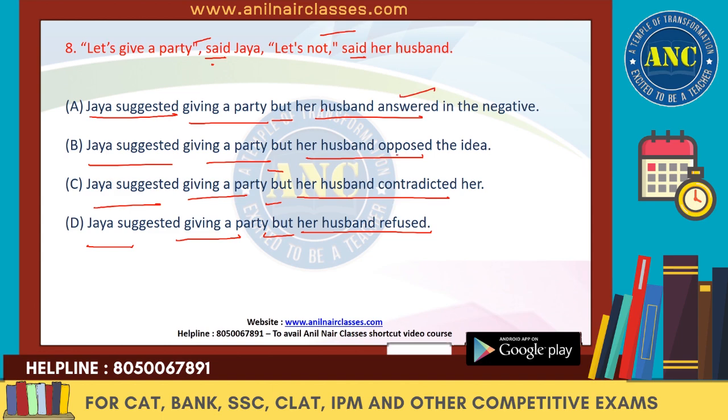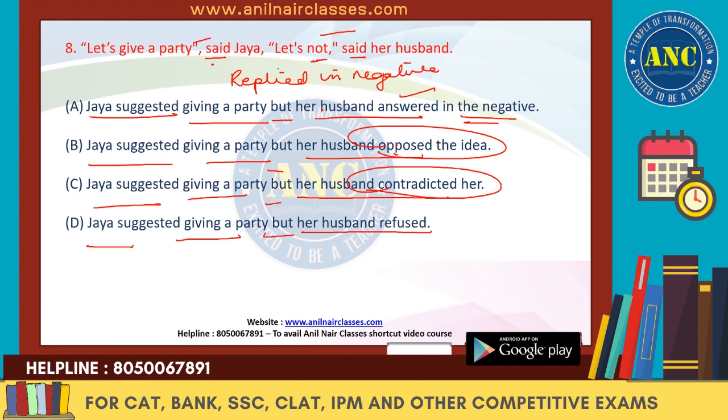If you say "opposed the idea," when the answer is simply no, when changing from direct to indirect, it says to reply in the negative. When it's simply no, right, then it has to be replied in the negative. We cannot say "opposed the idea." We cannot say the same reason. We cannot say "contradicted her." Because when the answer is simply no, it has to be replied in the negative.